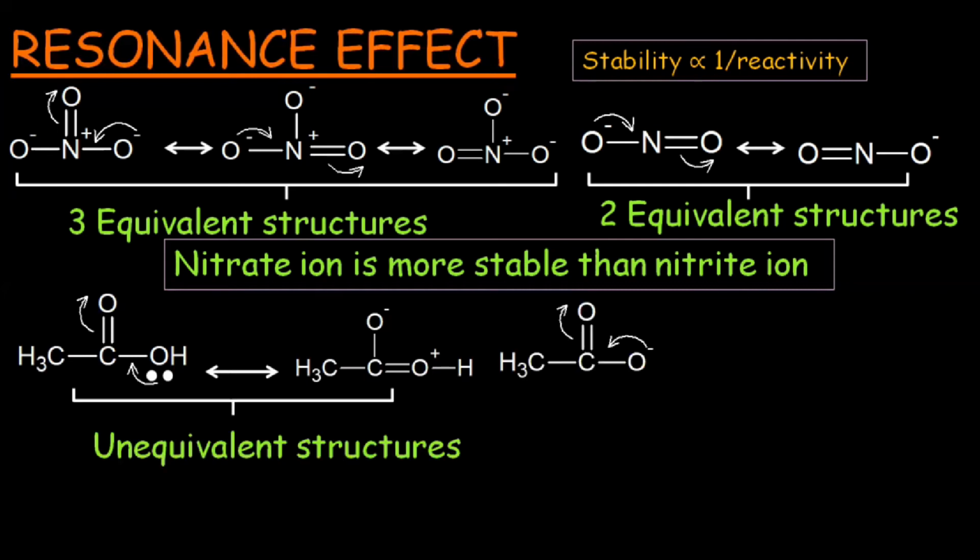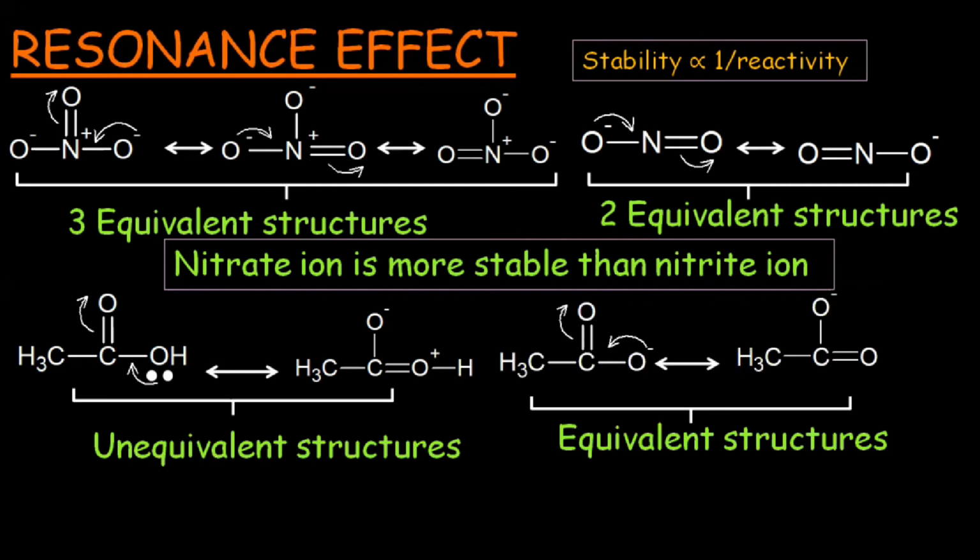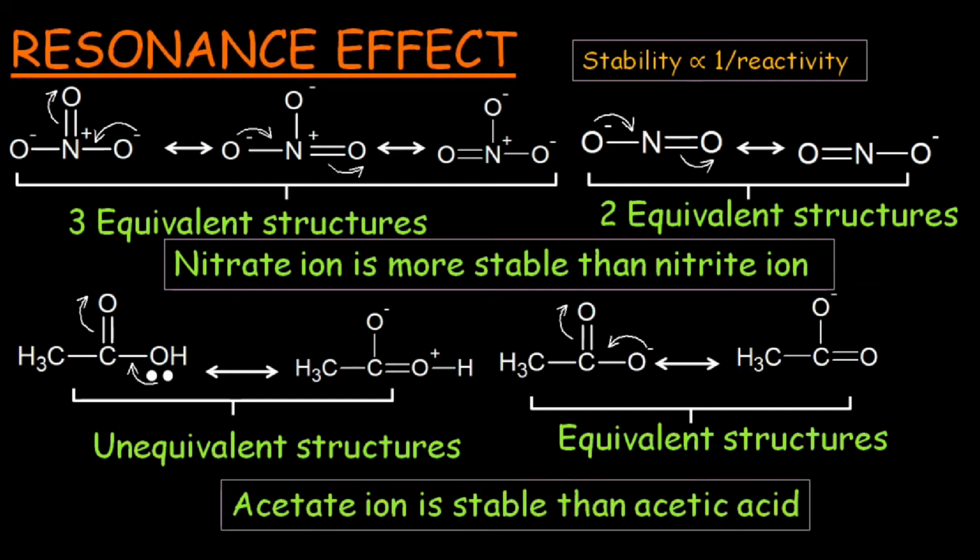While in the case of acetate ion, the negative charge can shift between carbon and oxygen and this pi bond can shift on this oxygen, giving rise to the negative charge on oxygen. This generates a second canonical form. Both the structures are equivalent in energy because both have the same number of unpaired electrons. According to the rules of resonance, the structure which has its resonating structures equal in energy is more stable as compared to the structure which has canonical forms of unequal energy. So we can say that acetate ion is more stable than the acetic acid.